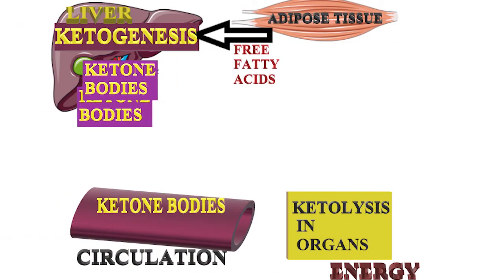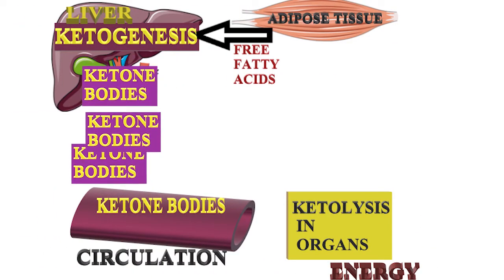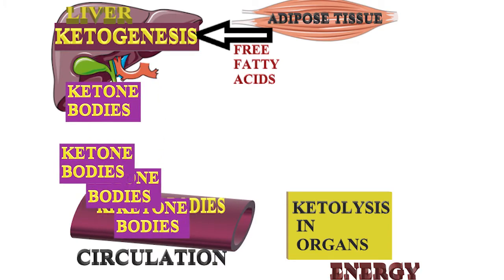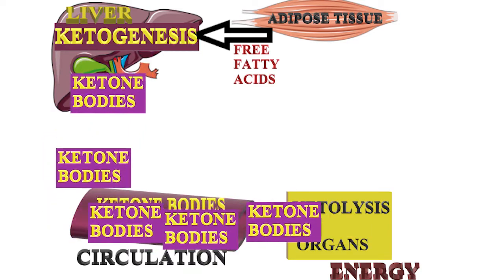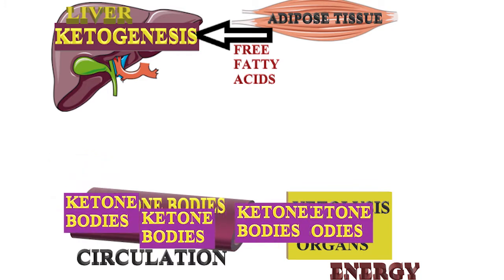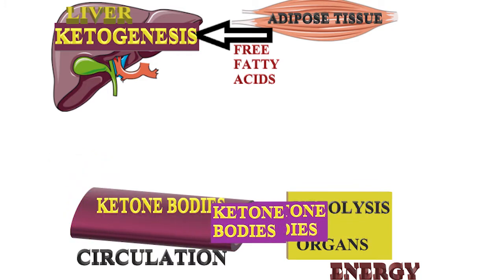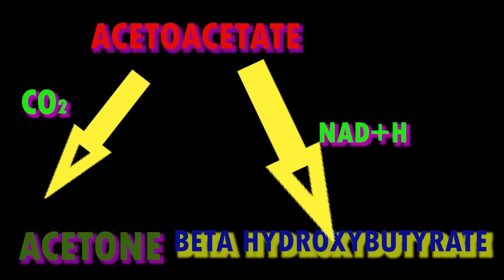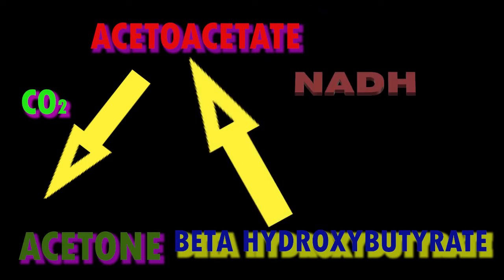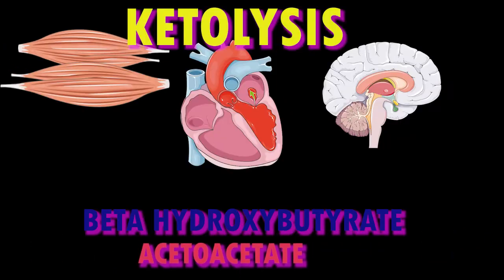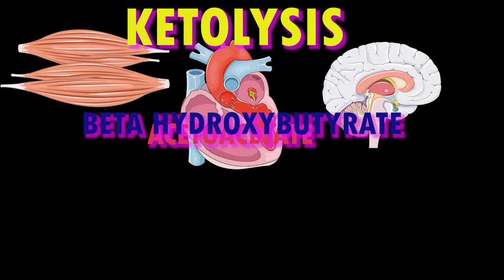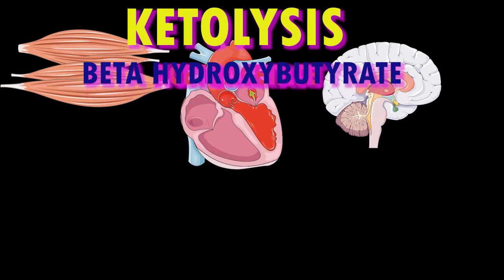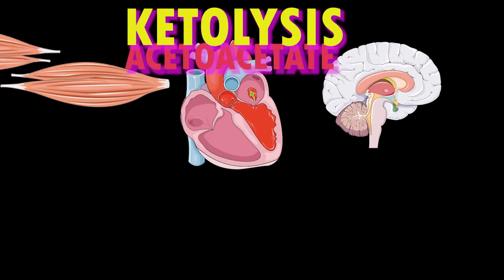Ketogenesis is the process of producing energy from ketone bodies derived from fatty acids and ketogenic amino acids. Ketone bodies are produced in the liver, mainly in the mitochondria of cells. Free fatty acids are converted to acetoacetate, beta-hydroxybutyrate, and acetone. Acetoacetate can be converted to beta-hydroxybutyrate or spontaneously turned into acetone in the liver. Beta-hydroxybutyrate, the most abundant of the ketone bodies, after entering the tissues, is converted back to acetoacetate. Acetone is generated from acetoacetate and no energy is produced from it.